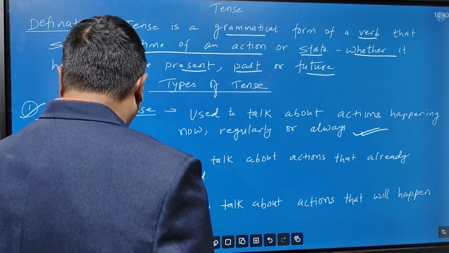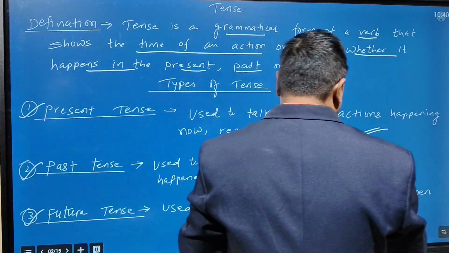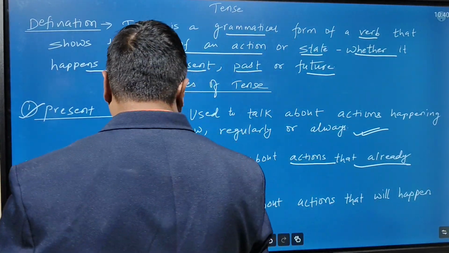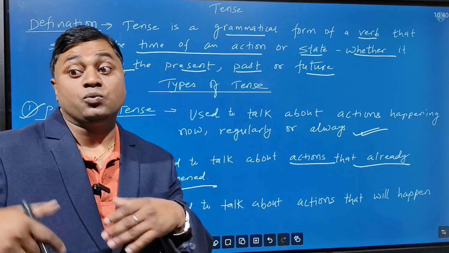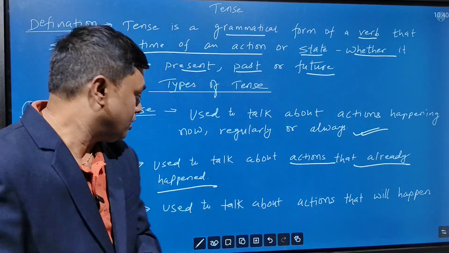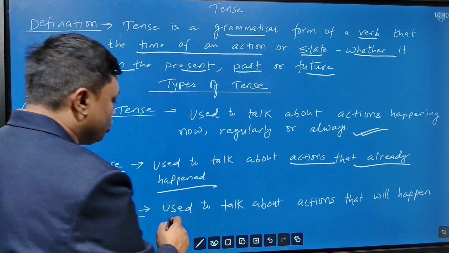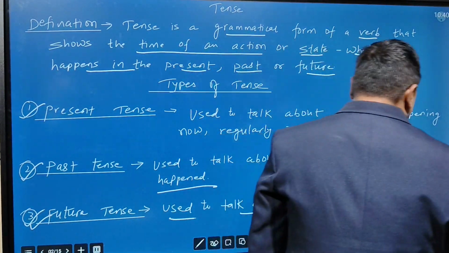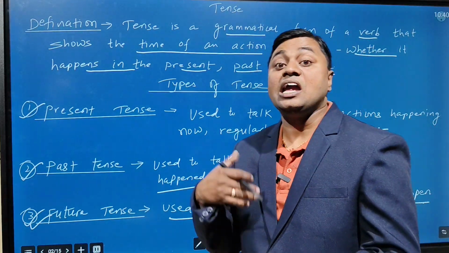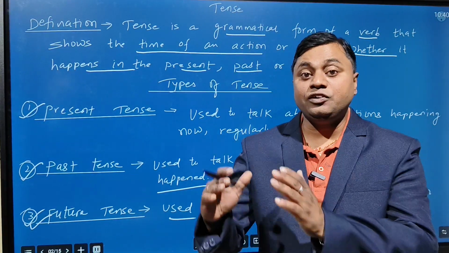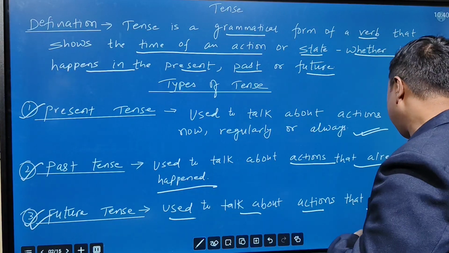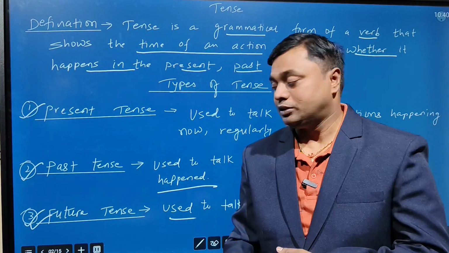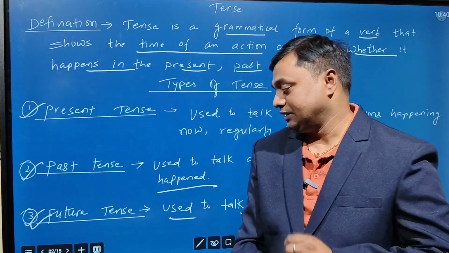Now, past tense is used to talk about an action that already happened, like I wrote a letter. I was writing a letter. Now, future tense is used to talk about actions that will happen, like I will write a letter. She will go to Mysore. So which will happen in the future, that is about future tense.